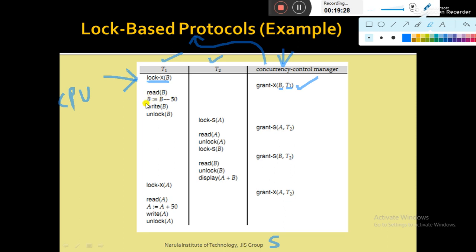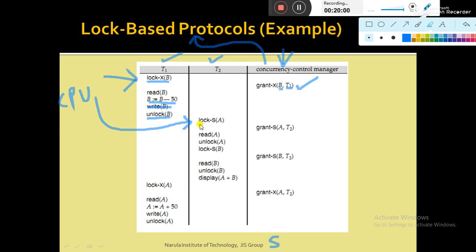So T1 can proceed with its operation on B. So read B, then perform the modification, then write B, and then unlock. Unlock means now the lock is released. So the lock is released on B. That means now data item B can be accessed by some other transaction. Now this part of transaction T1 is completed. Now the CPU switches back to transaction T2, meaning the CPU releases T1 and goes to transaction T2.